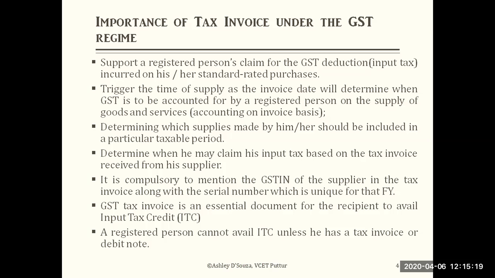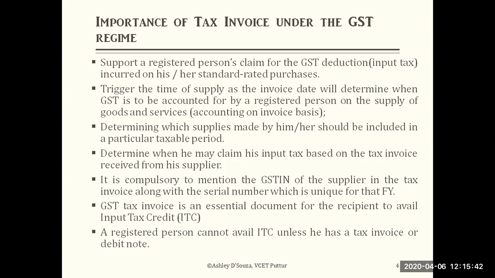Next, determining which supplies made by him or her should be included in the particular taxable period. So it supports the previous discussion. It says that because of the tax invoice, it's easy to find out what supplies he made or services he has supplied that are included in the particular period.